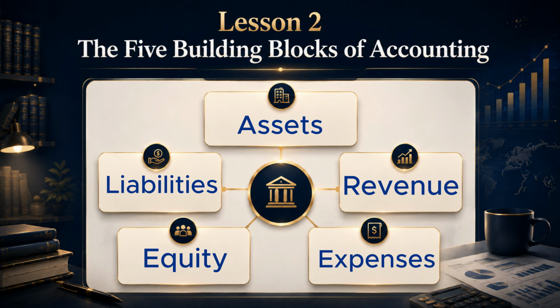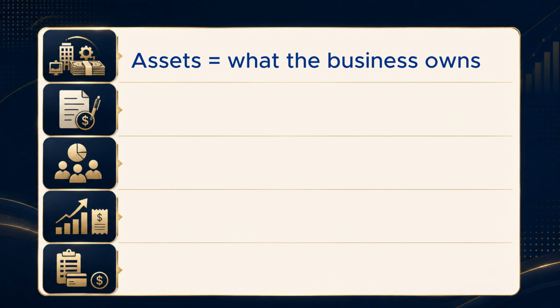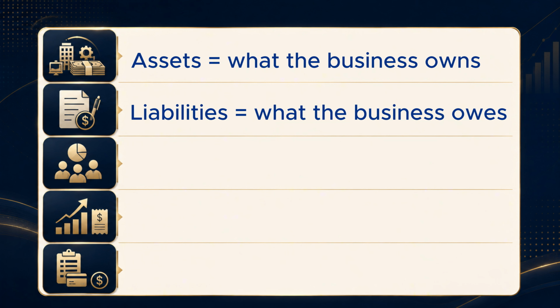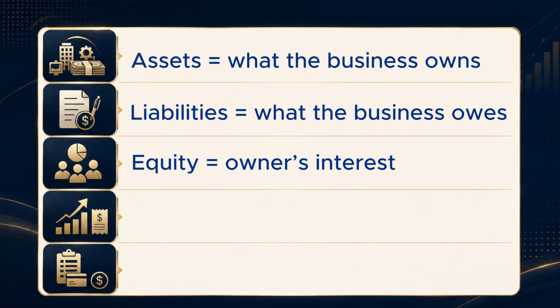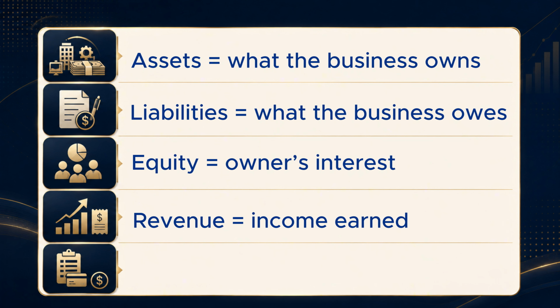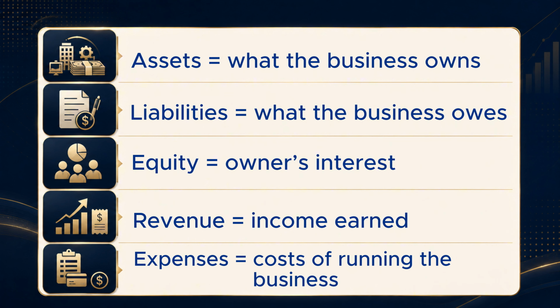Every beginner should become very familiar with these words, because they appear again and again in accounting reports, journal entries, and business decisions. Here is a simple way to think about them. Assets are what the business owns. Liabilities are what the business owes. Equity is the owner's interest in the business. Revenue is income earned by the business. And expenses are the costs of running the business. If you remember that simple framework, you already have a strong starting point.